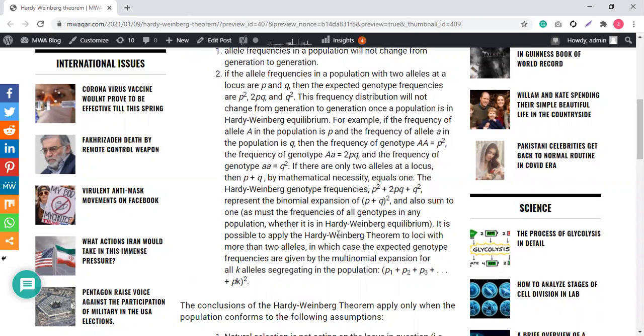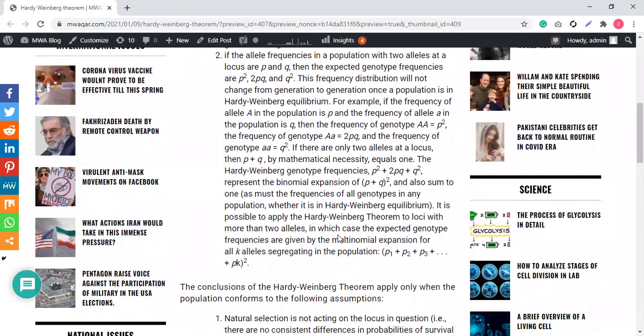It is possible to apply the Hardy-Weinberg theorem to loci with more than two alleles, in which case the expected genotype frequencies are given by the multinomial expansion. See, if you look at the skin color of a human being, skin color has multiple genes, it is not controlled by two genes. Like for instance, I explained the genes for height, where a person should be tall or short.